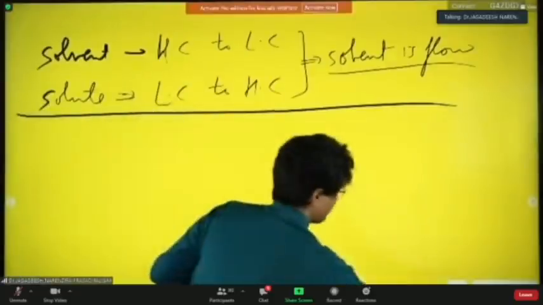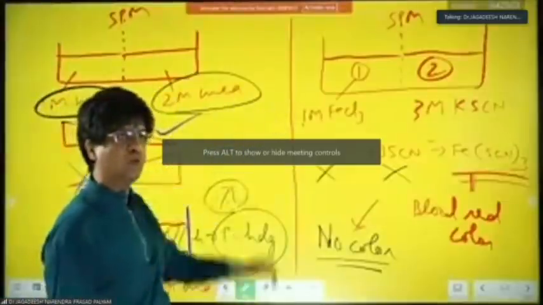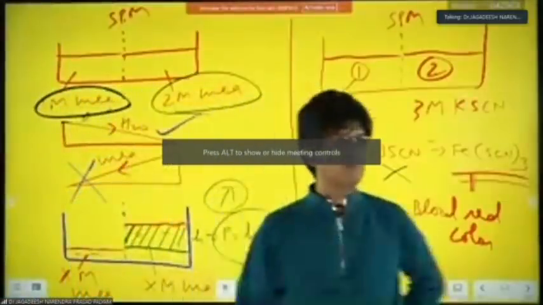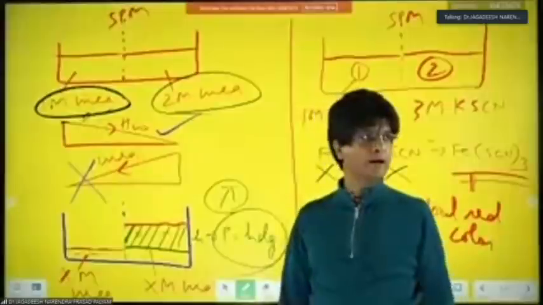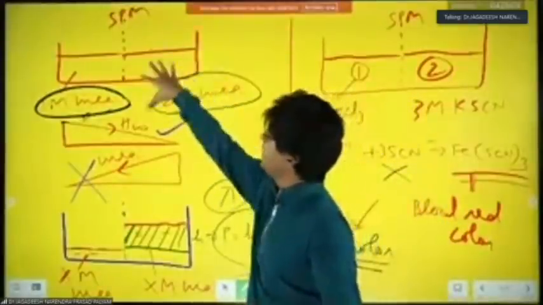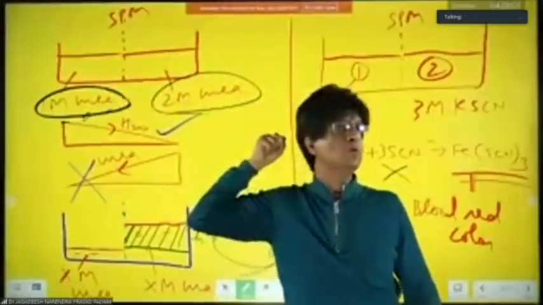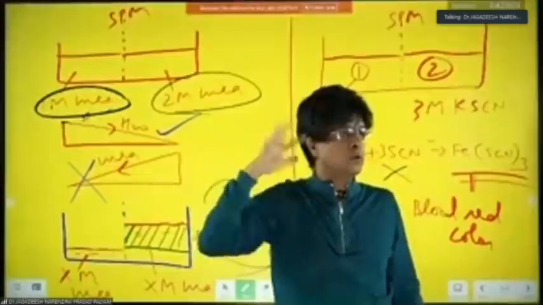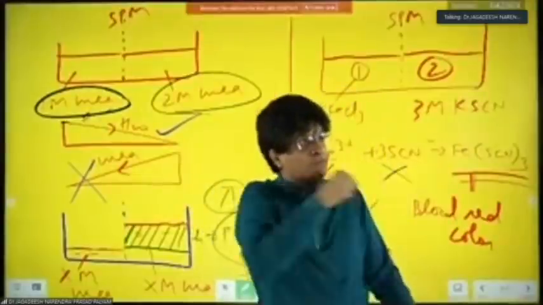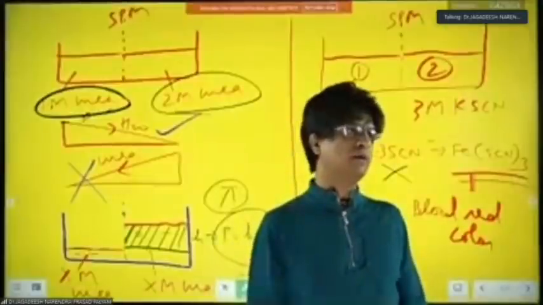So look at this once again. That means from low concentration to high concentration, it is moving. Agree or not? That means, can I say that the high concentration container is pulling water? Yes or no? So can I say that osmotic pressure is the pulling force? It will pull the water towards the high concentration, right?